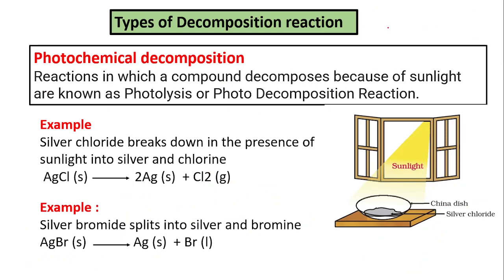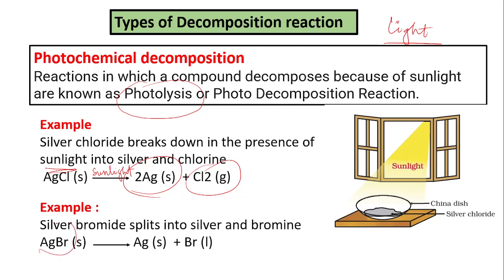Next, photochemical decomposition. Photo means light. When the decomposition reaction takes place in the presence of light, then that is called photochemical decomposition reaction, or sometimes this is also called photolysis. Example, silver chloride breaks down in the presence of sunlight to form silver and chlorine. This is called photochemical decomposition.